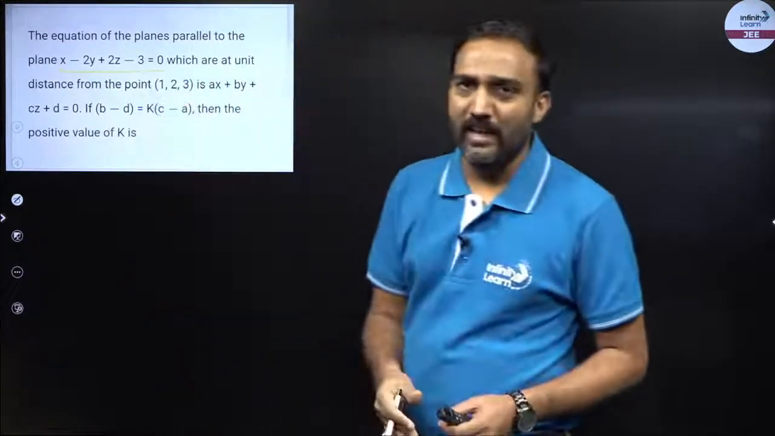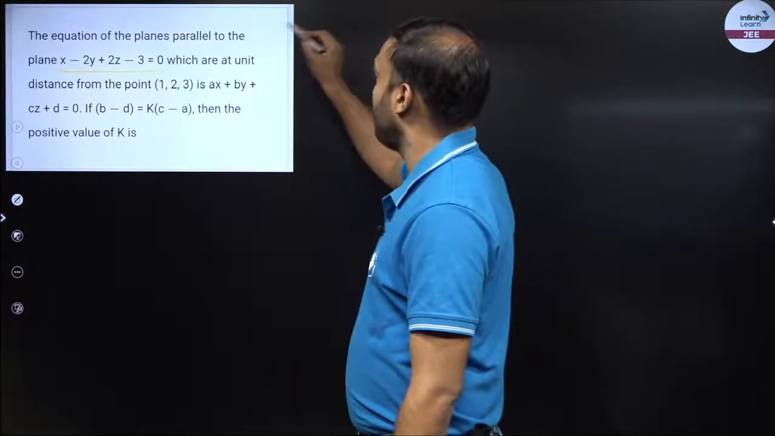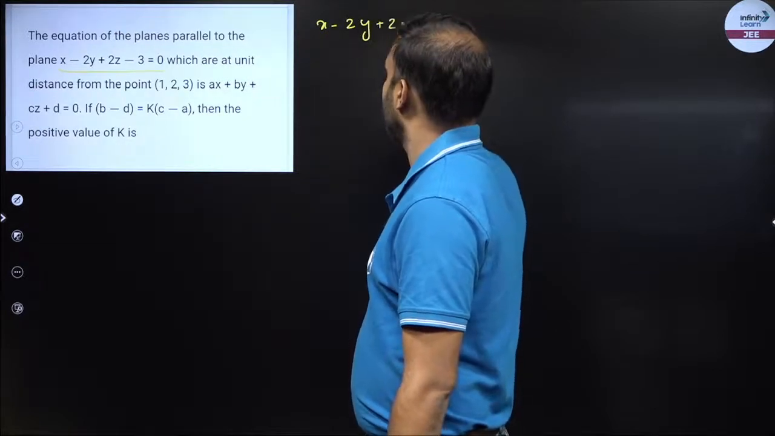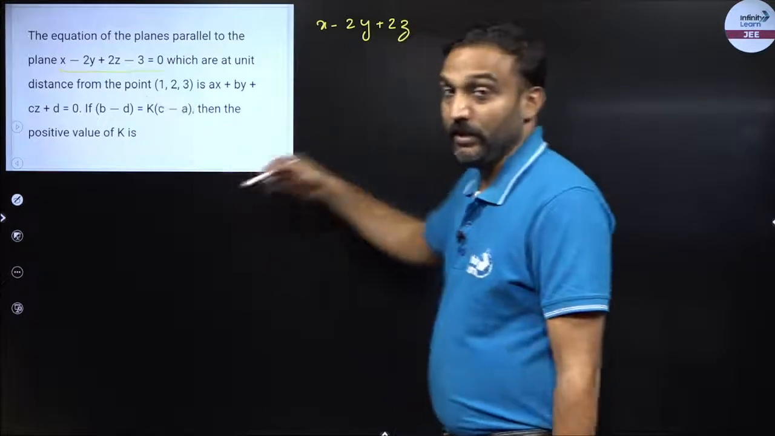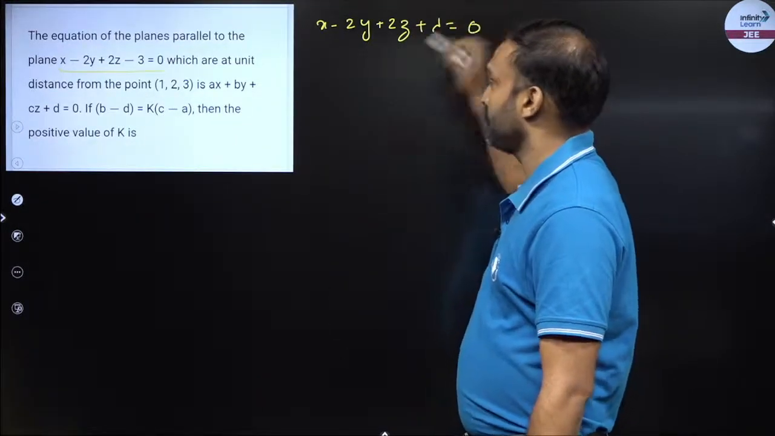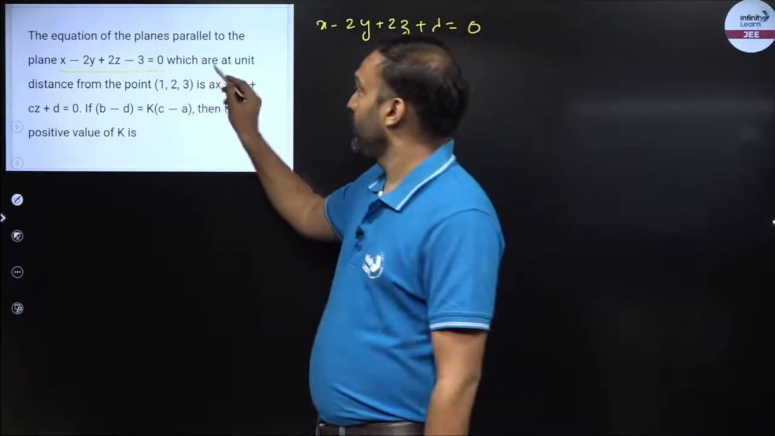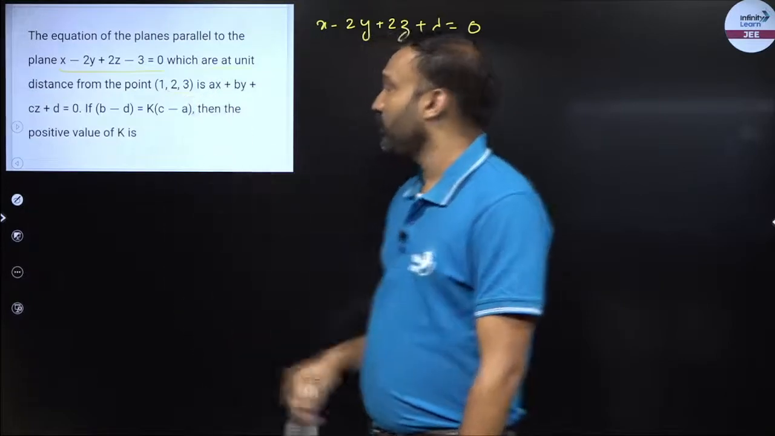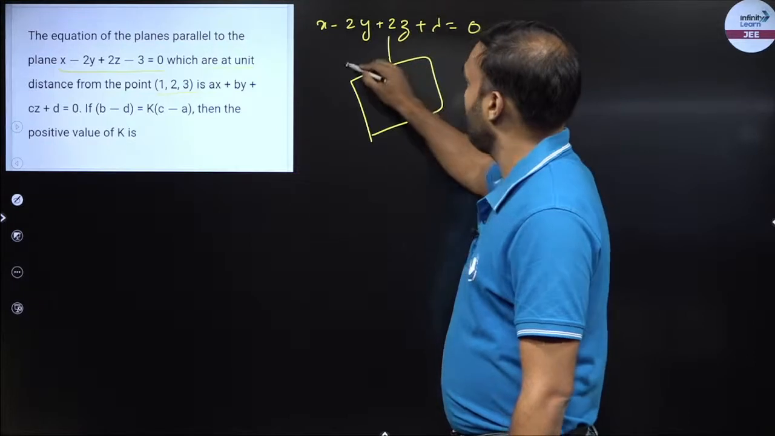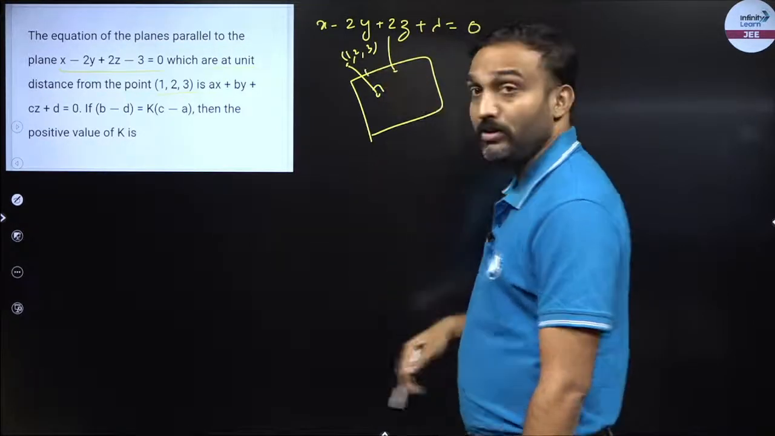If two planes are parallel, then their normal vectors would be the same. So the equation of a parallel plane, I can say x minus 2y plus 2z, because the normal vector would be the same. So the coefficient of x, y, z would be the same, but this constant would be something else. So this is the equation of the plane parallel to this plane. Now this plane is at a unit distance from 1, 2, 3. So I know the distance of this plane from a point 1, 2, 3 is 1. So I will use the distance.